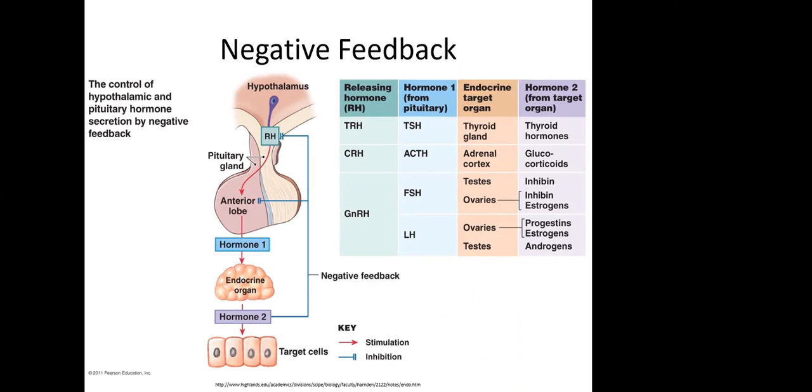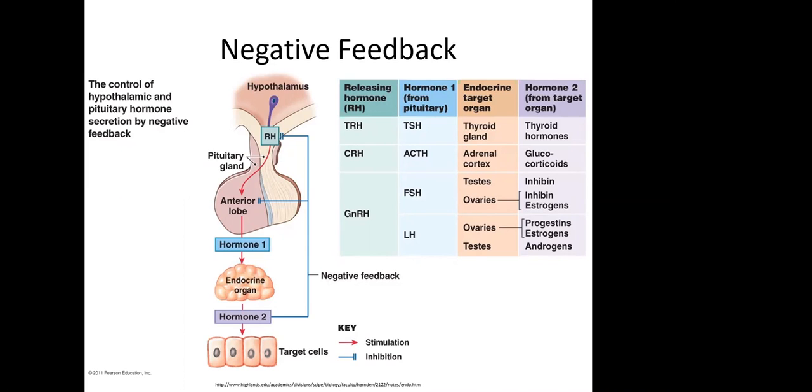To review, and now this is familiar to you because we talked about negative feedback when we talked about enzymes in biochemistry. And once again, you see the familiar pathway. The hypothalamus in the endocrine system produces what we call releasing hormones. They're not as hard to remember as you might think because in the name is releasing hormone. So if you see a hormone like gonadotropin releasing hormone, it alerts you to the fact that the source of that hormone is the hypothalamus. The pituitary gland makes several hormones that we need to know.